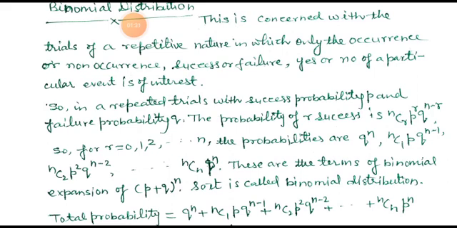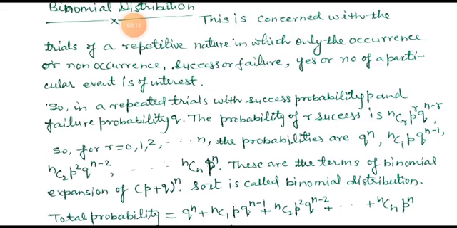The probability of R successes is NCR P to the power R Q to the power N minus R, for R equal to 0, 1, 2, 3 up to N. The probabilities are Q to the power N, NC1 P Q to the power N minus 1, NC2 P squared Q to the power N minus 2, up to NCN P to the power N. These are the terms of the binomial expansion of P plus Q to the power N, so it is called the binomial distribution.